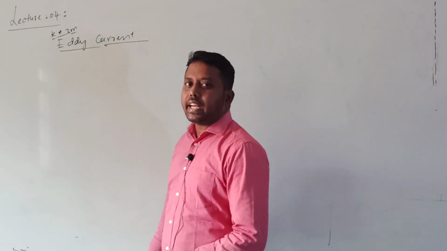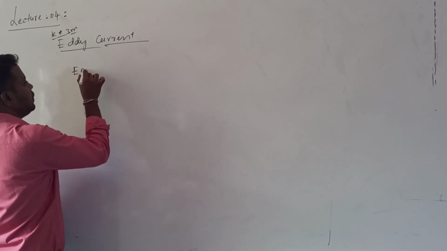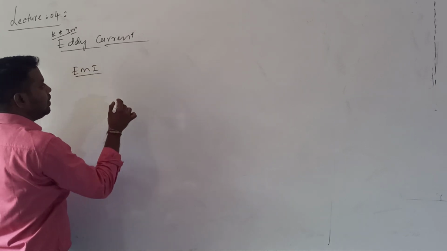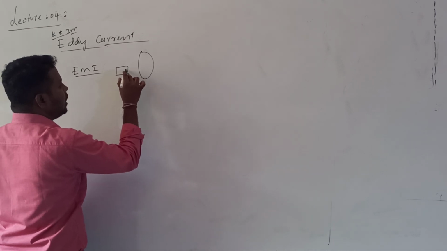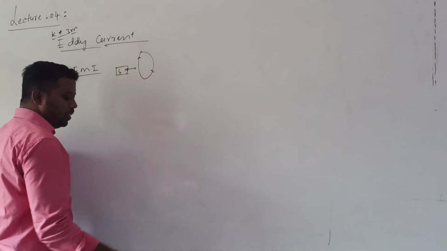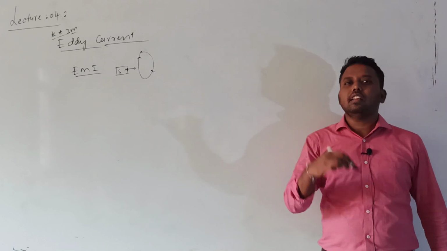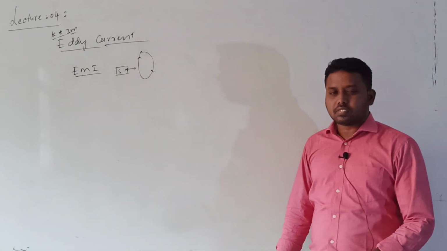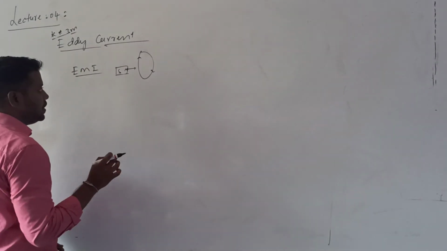So what is electromagnetic induction? First the definition for EMI. Whenever the magnetic field linked with a coil is changed, then current will be induced in that coil. A coil is a simple conductor, a closed path for the flow of current. So that is the electromagnetic induction definition.